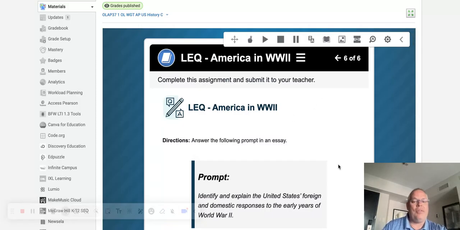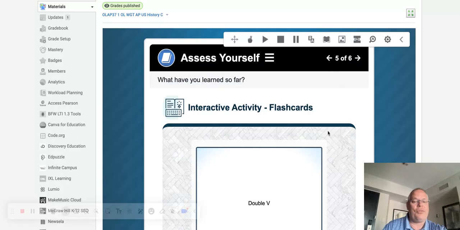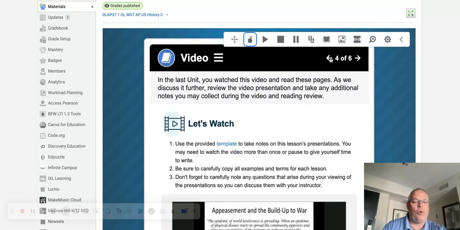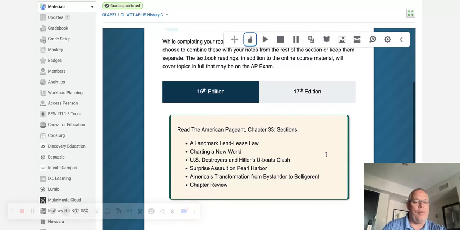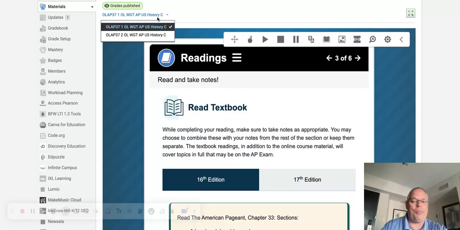But remember, this outside source, when we're talking about this American Pageant, this is where you get a lot of that information from, that outside reading, that supplemental reading. Some people will struggle and try to do it without that, and I'm not sure how they can, because you don't have the background information you need to successfully write those. And everybody knows with the DBQs, the LEQs, the SAQs, that writing is so important, especially if you're taking that AP exam coming up here. All right, so that's what you have on all of those.